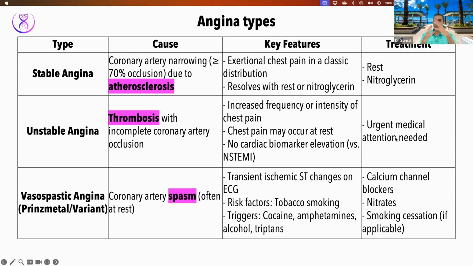When this clot that is increasing, this thrombus that is growing, eventually in one or two days, or maybe one day, fully blocks the blood vessel. Keep that in mind: MI happens 30 minutes after complete blockage. If you want a range, that is 20 to 40 minutes after complete thrombosis, 100% blockage. Unstable angina is not 100% blockage, but is it going to lead to that 100% blockage? Yes, eventually it will.